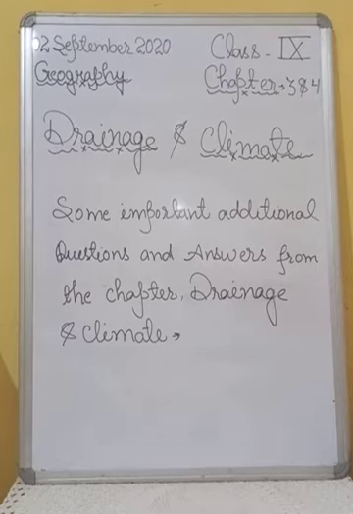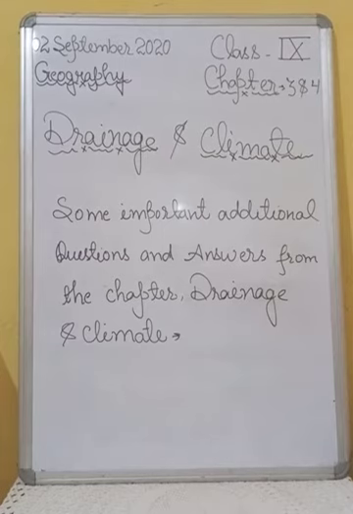Alright. After that, question number 12 is, why are peninsular rivers called seasonal? Answer number 12 is, the peninsular rivers are called seasonal because their flow depends upon rainfall. Full stop. Even large rivers like the Narmada have less water during the dry season. Full stop. Okay.